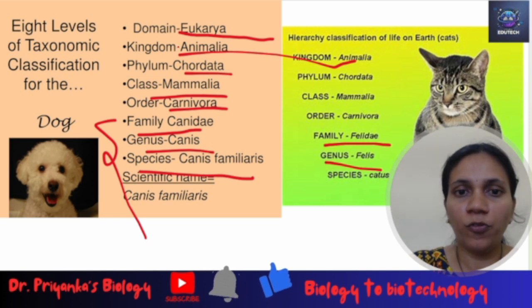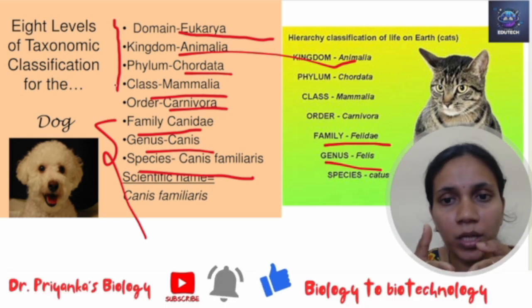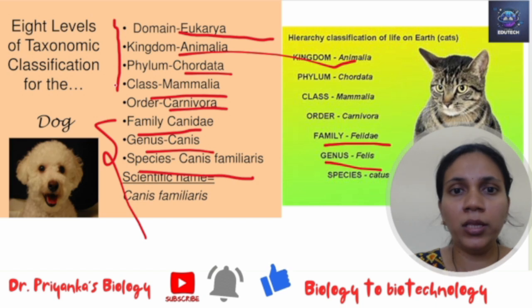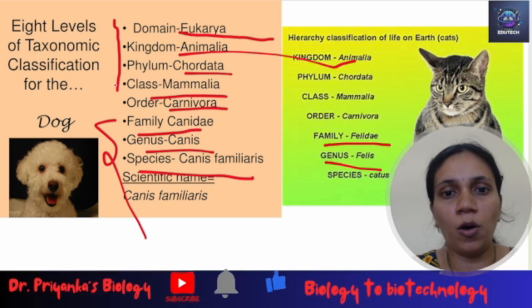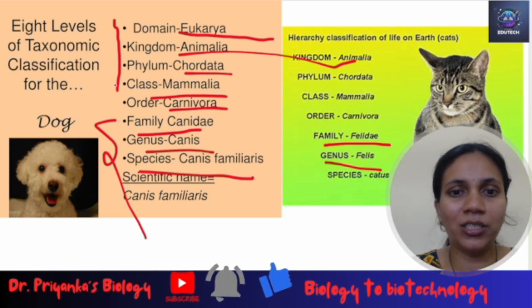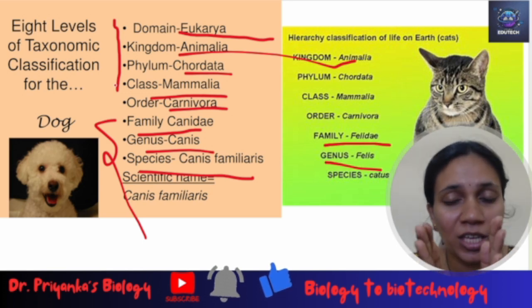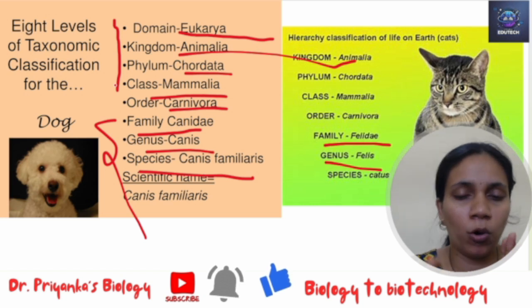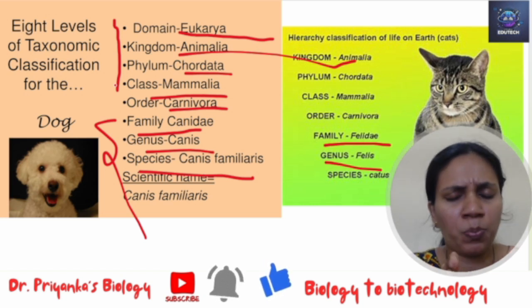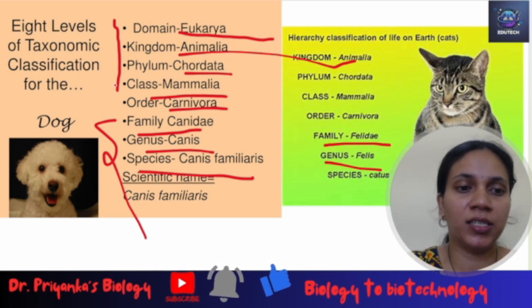So as we start from kingdom, things become narrow. They become more and more specific. In the kingdom, your cat, dog, tiger, everybody will come in the same kingdom. But as we go down, phylum, class, order, family, genus, species, things become more narrow. They keep apart the differences, throw out the odd ones, and finally have only the specific ones. This is how the taxonomic classification is done.